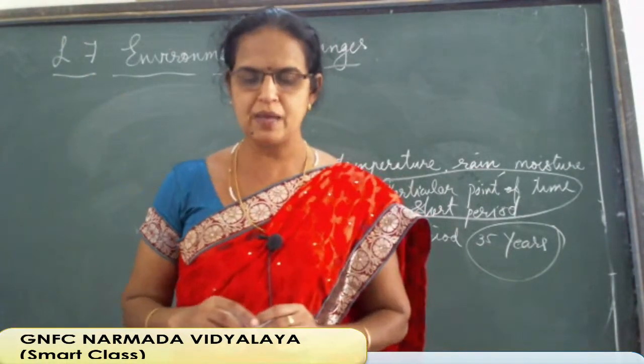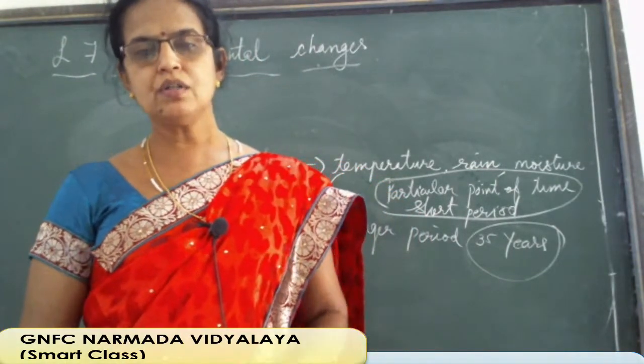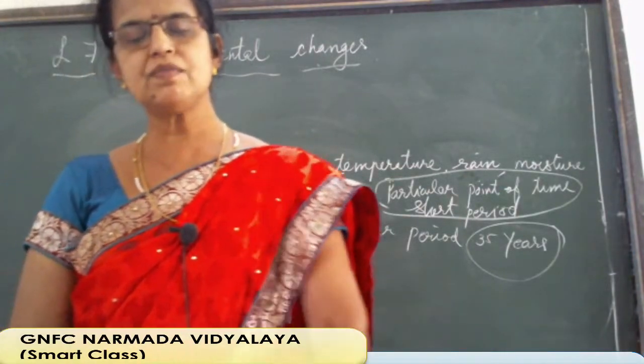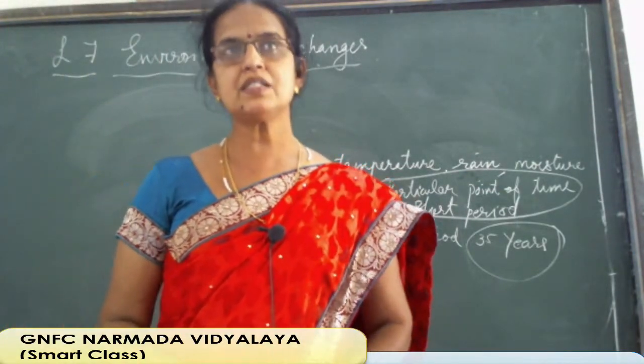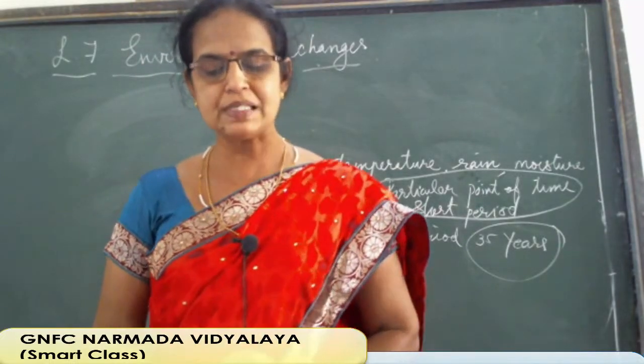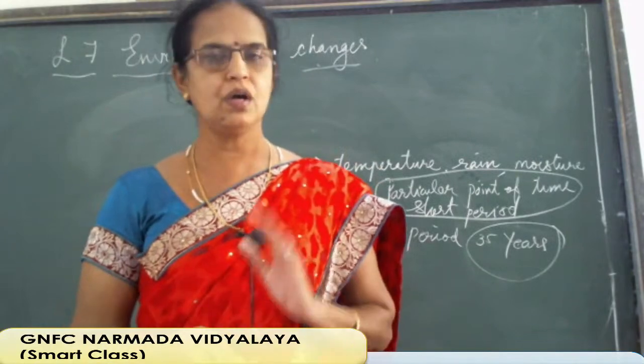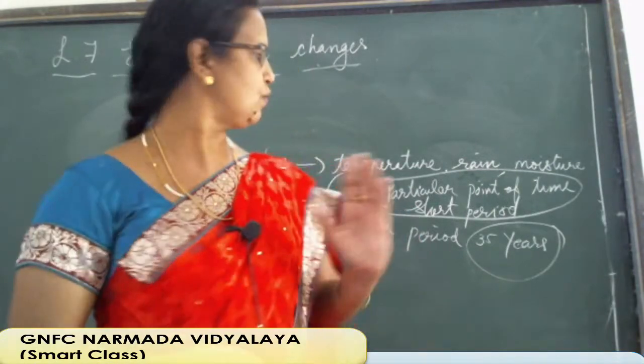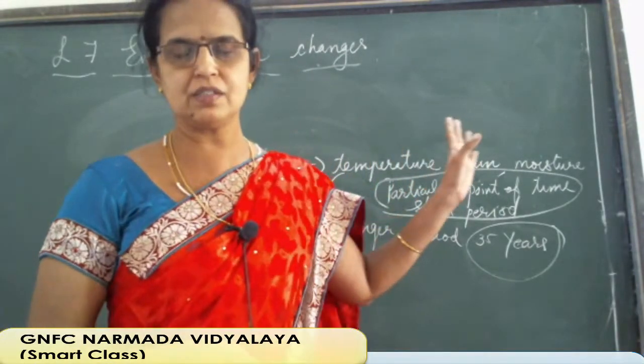From the map book also these points will be easy to learn. So the average condition of rain, temperature and moisture for more than 35 years is known as climate. Underline that also. Now I think you are very clear with what weather is,